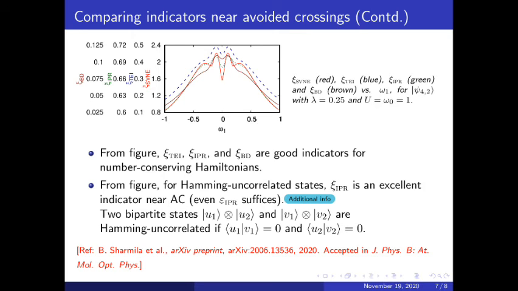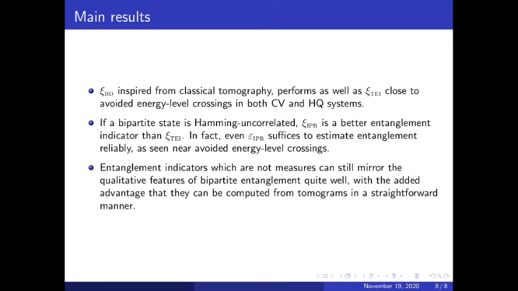And these results are seen to be true not just in this particular case or model, but also in other continuous variable systems and even in hybrid quantum systems. These results are reported in detail in the context of three generic and experimentally relevant models in our recent paper shown here. The most surprising result in my work is the exceptional performance of the Bhattacharya distance-based indicator xi-BD.